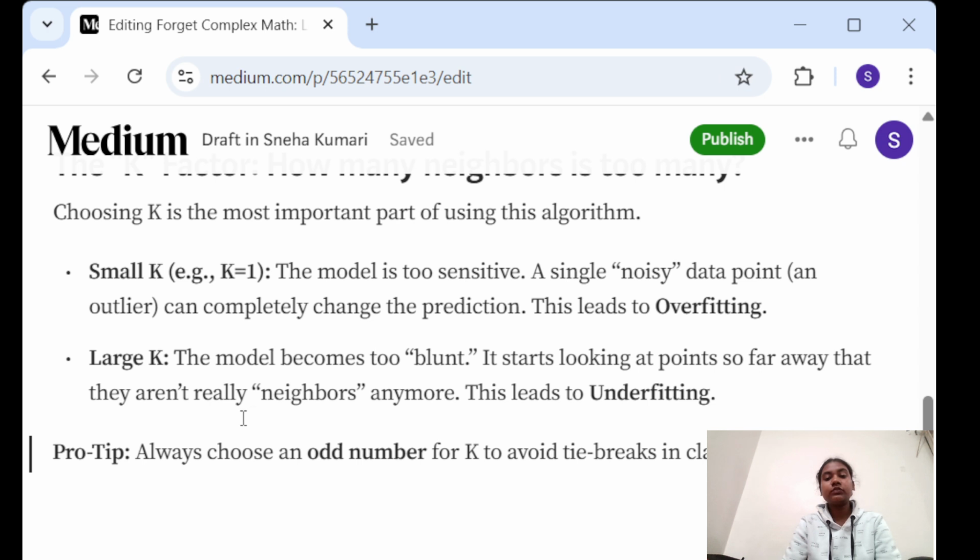When the value of k is very large, it starts looking at points so far away that they aren't really neighbors anymore, and this leads to underfitting. There is also a tip: in KNN, basically take the value of k as an odd number, if you want tie breaks in classification.